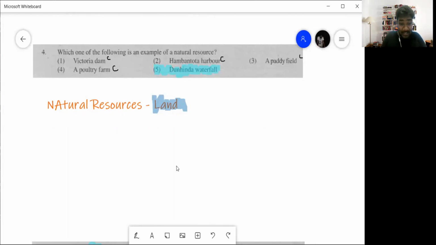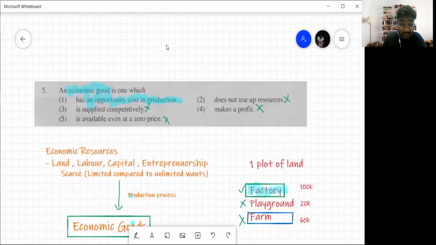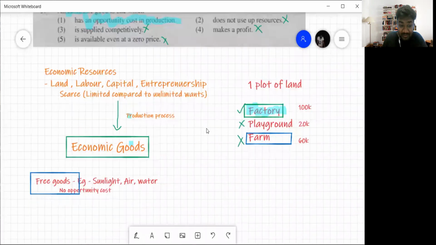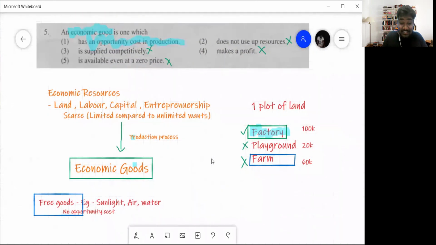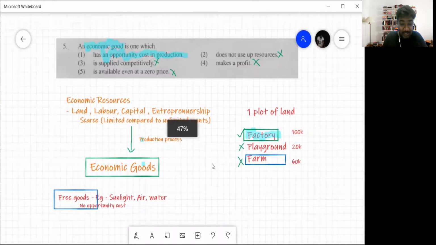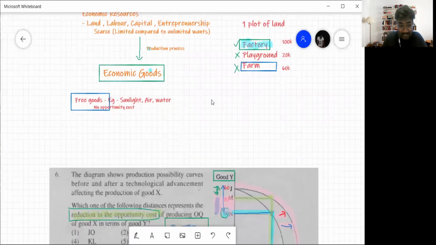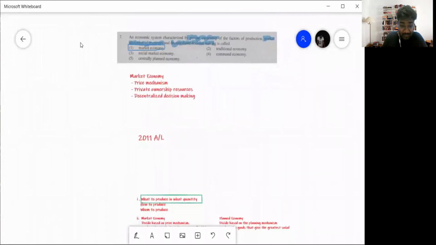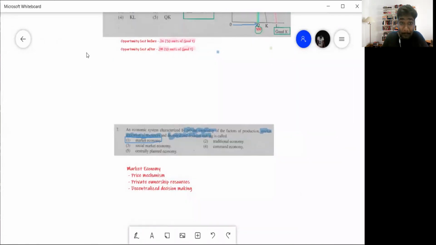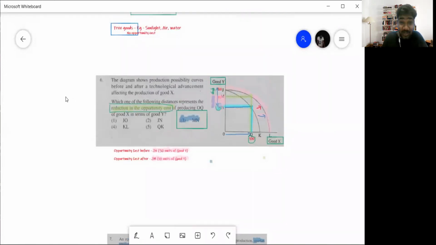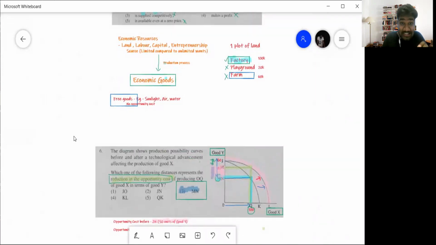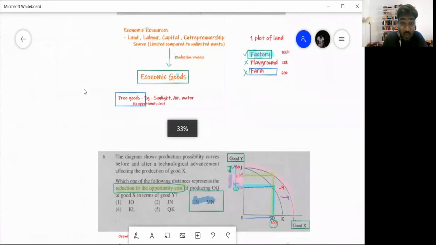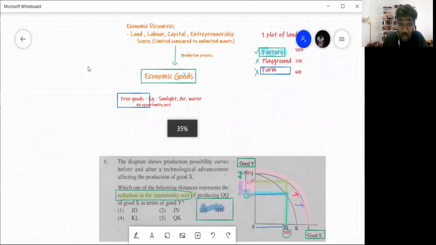Okay. We'll then move on to question number 5. This is a good question. First, let's look at how many questions we have in this. 1, 2, 3, 4, 5. Sorry, we have 7 questions from unit number 1. Just 7 questions, that is 14 marks. Look at the importance of that unit.